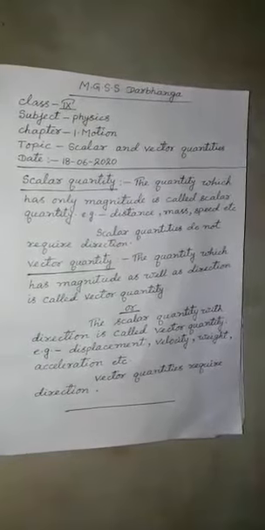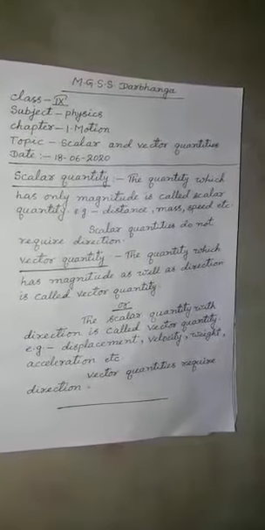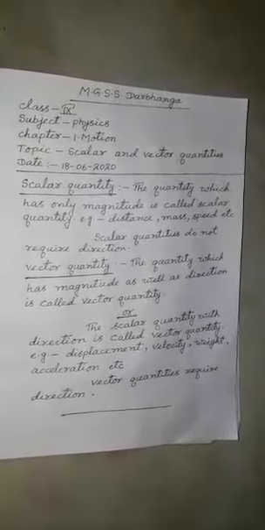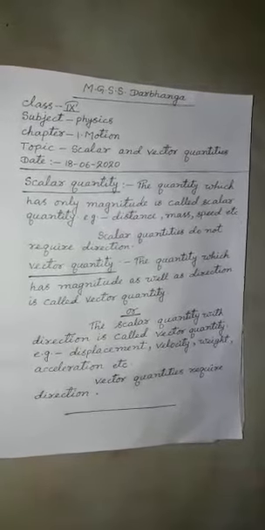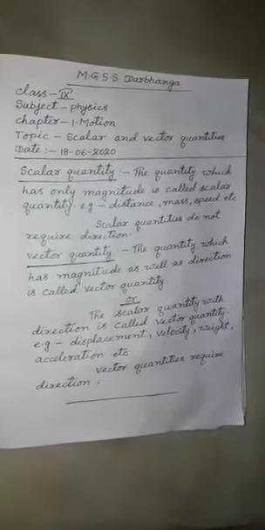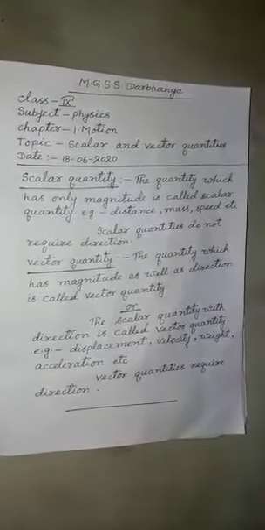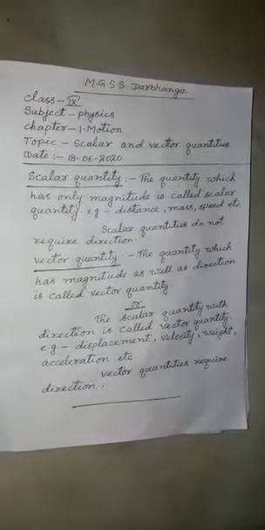Magnitude, you know, that is numeral value, and after that direction, it is essential. In scalar quantity, no need of direction, while in vector quantity, direction is compulsory. Without direction, it will be scalar quantity.